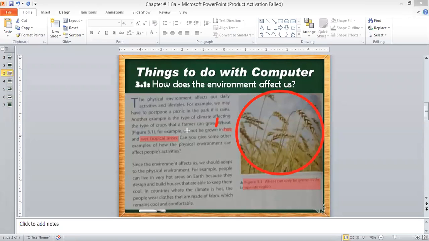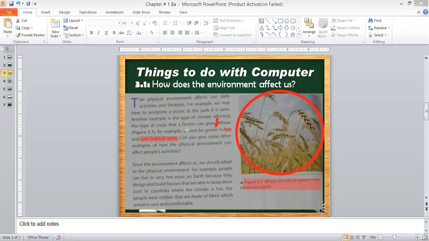So can you give some other examples of how the environment can affect our activities? Yes, it can affect physical activities. We make homes according to the weather or the climate. Why? Because the weather in each and every region is different, and we live according to the weather or the climate. So we make our houses according to it. So it's one other example of the physical environment affecting our daily life.